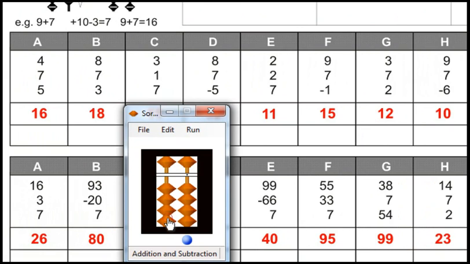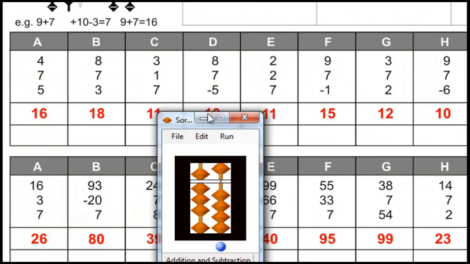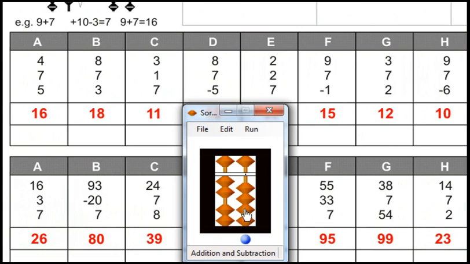Reset. 93 minus 20 plus 7. Answer is 80. Reset. 24 plus 7 plus 8. Answer is 39.